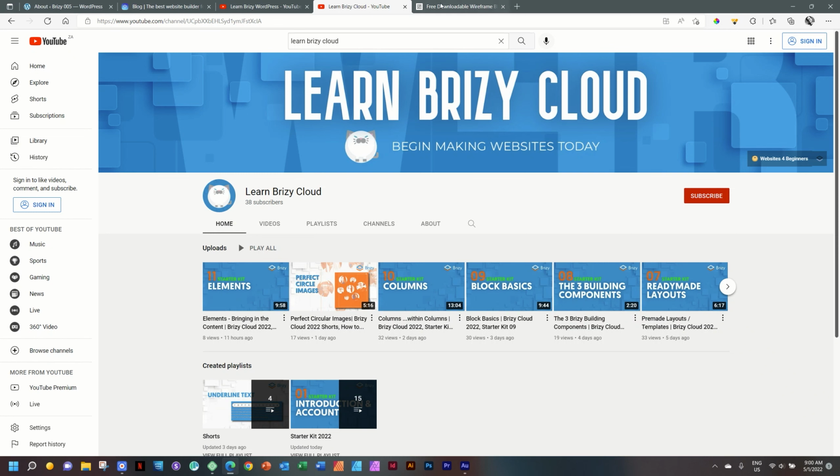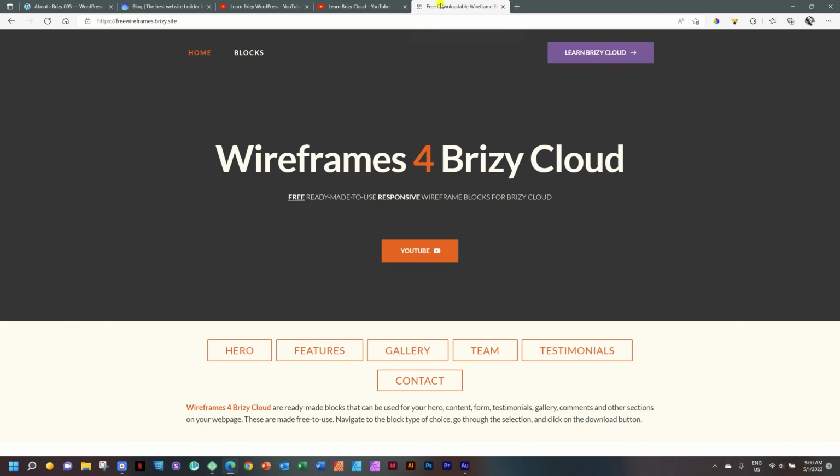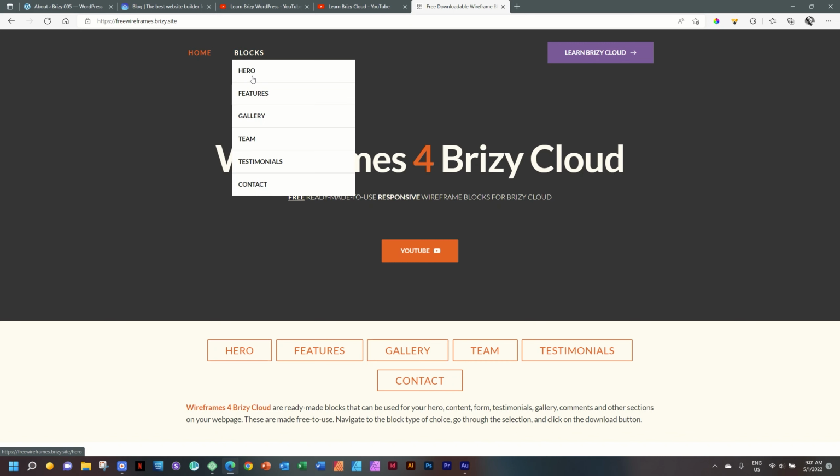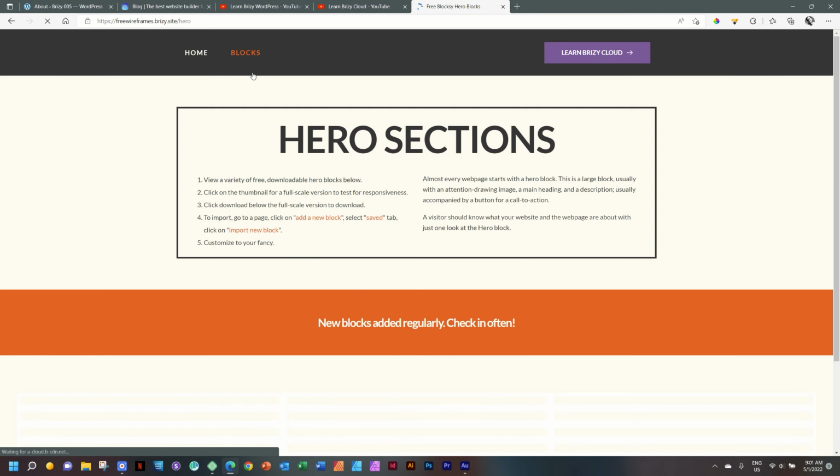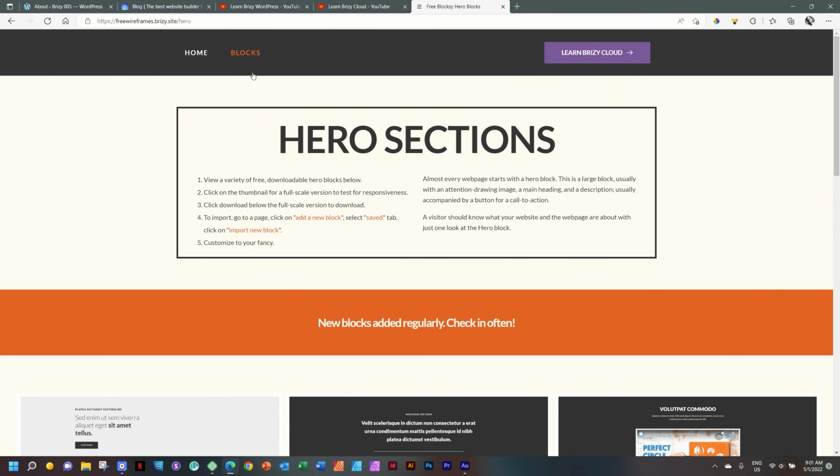The last thing before we get into the starter templates is wireframes that I've been creating for Brizy Cloud. Now, you know you get great kits within Brizy, Kit 1 and Kit 2. And I have a dream of this being Kit 3. What I'm basically doing is designing pre-made blocks that you can download. So for example, here, I call it wireframes, but a wireframe is technically an entire page.